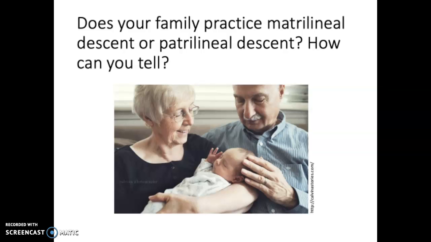We talked also about matrilineal and patrilineal descent, especially patrilineal descent, which is a lot more common. One sign of patrilineal descent is if children take the last name of their father. That would suggest a traditional patrilineal system. And the fact that a lot of Americans take the last name of their father and not their mother suggests that the U.S. is traditionally patrilineal, though it is changing and there is variation in that practice.